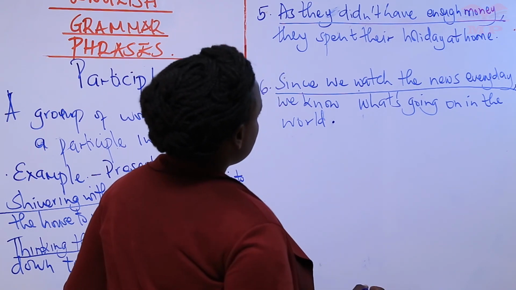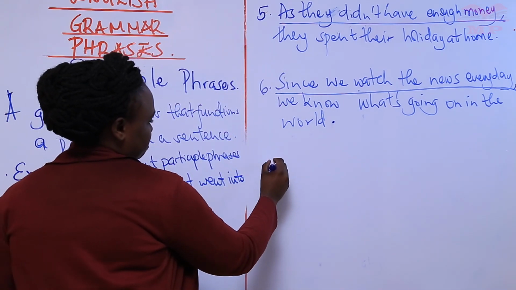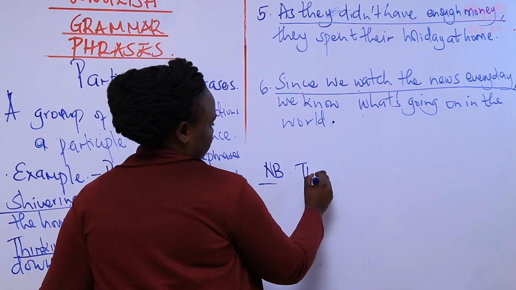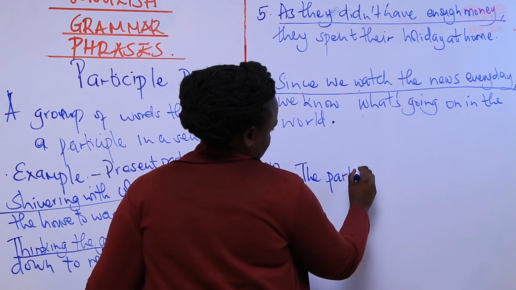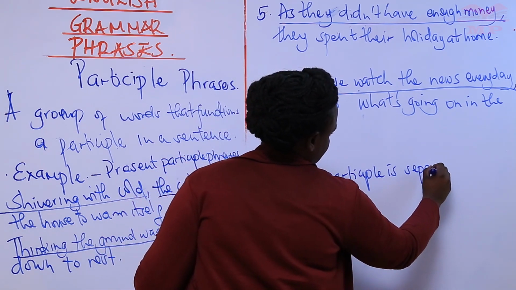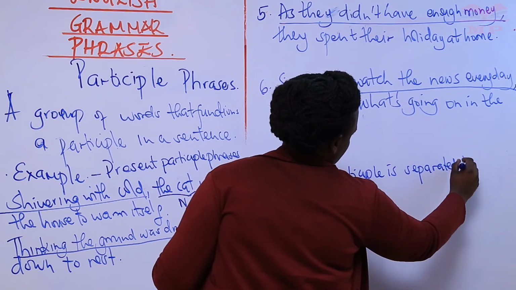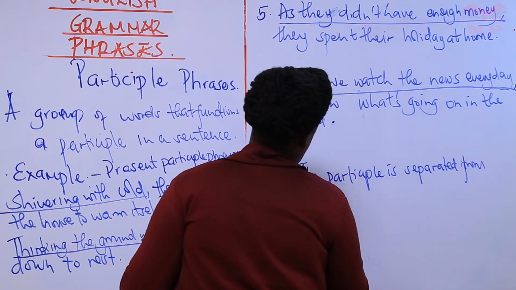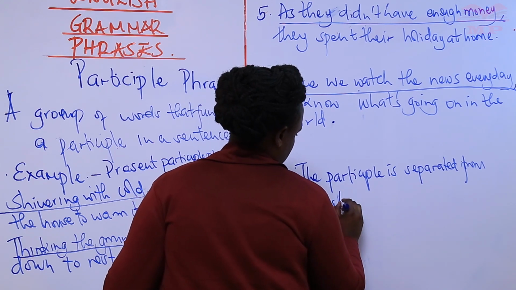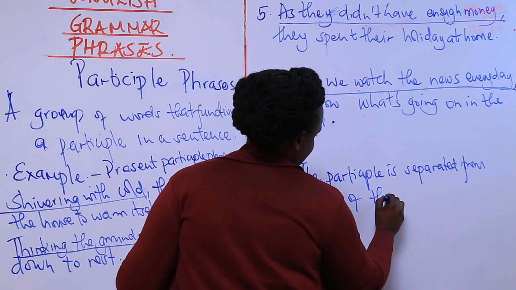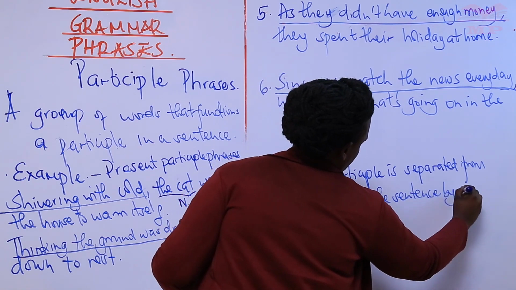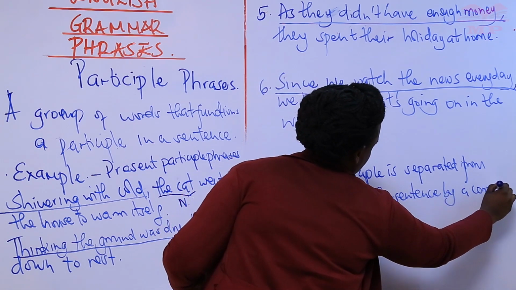Now, remember that there is something we need to note. NB: The participle phrase is separated from the rest of the sentence by a comma.